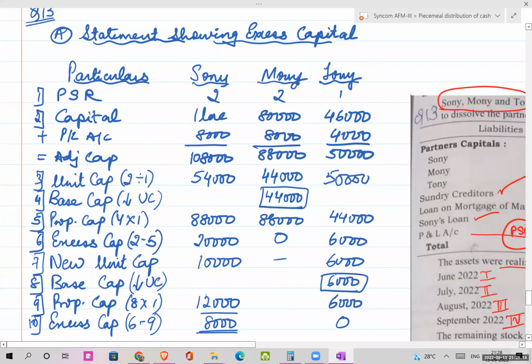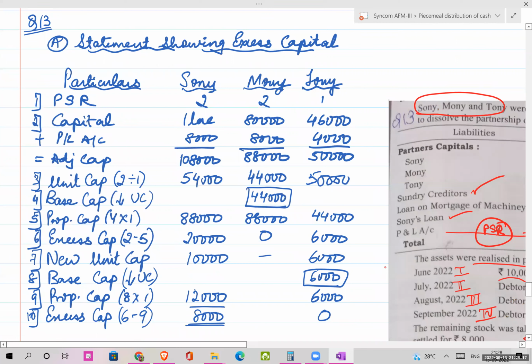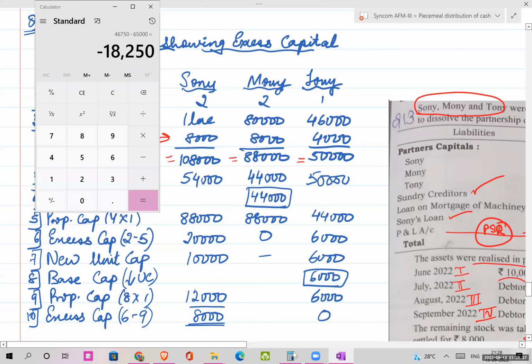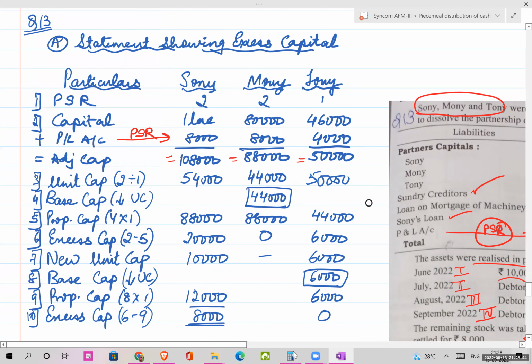Okay, so PSR is 2:2:1, capital is 1,80,000 and 46, और इस पे हम लोग ये P&L account add करेंगे in their PSR ratio. So I will get my adjusted capital. So how much is my P&L? My P&L is 20,000. So 20,000 I'm going to divide in the ratio of 2:2:1. Okay, so 20,000 divided by 5, 4,000 into 2, 8,000, 8,000, 4,000. Okay, so my adjusted capital is 1,08,000, 88,000 and 50,000 respectively.